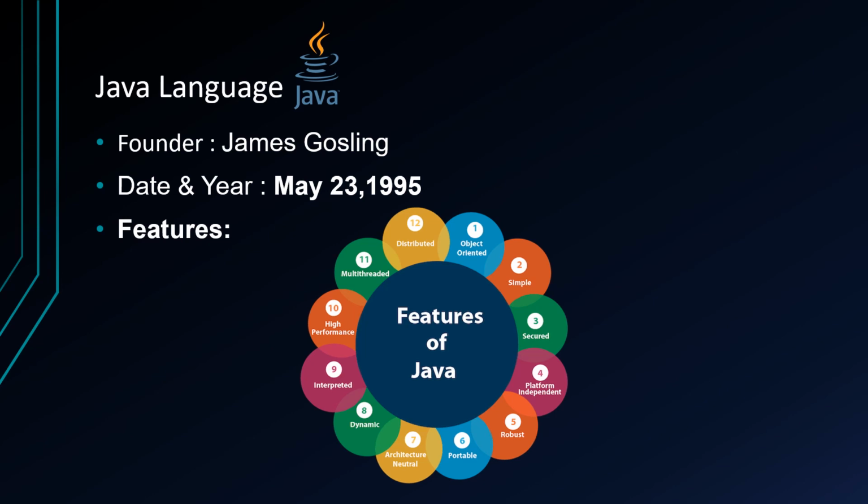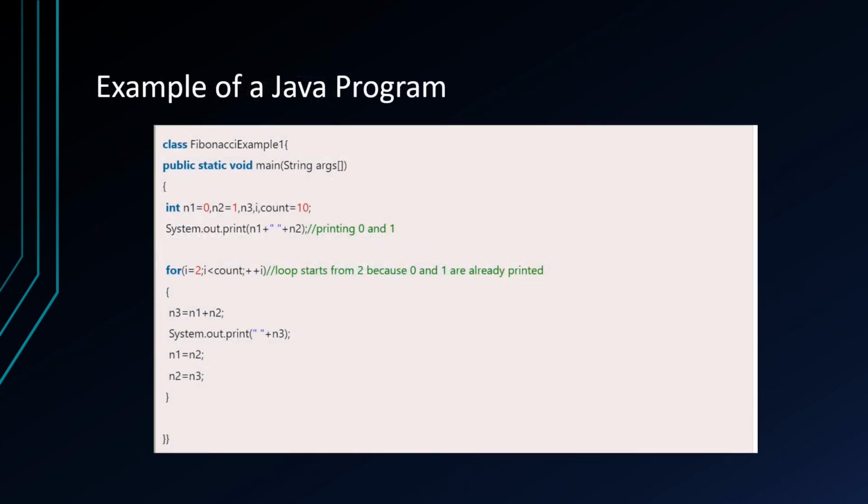High performance and distributed, multi-threaded and dynamic. Here is an example of a Java program which produces a Fibonacci series.